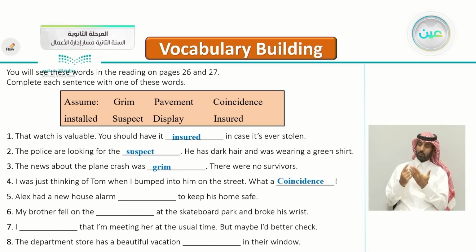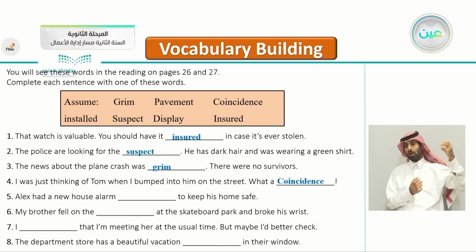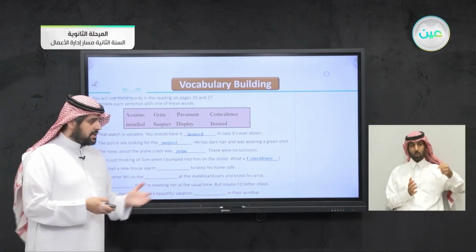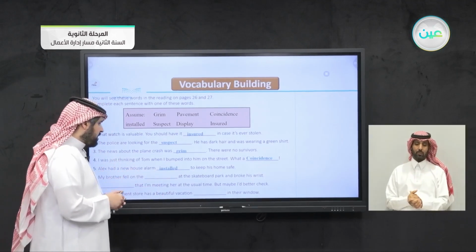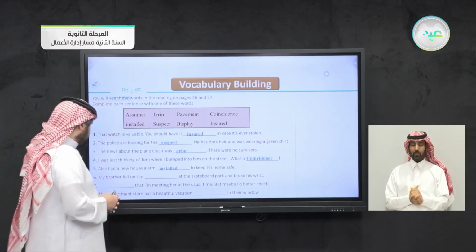Number five, Alex had a new house alarm to keep his home safe. A new house alarm kit. He put it in his house. So it means that he had it installed. Alex had a new house alarm installed to keep his home safe.